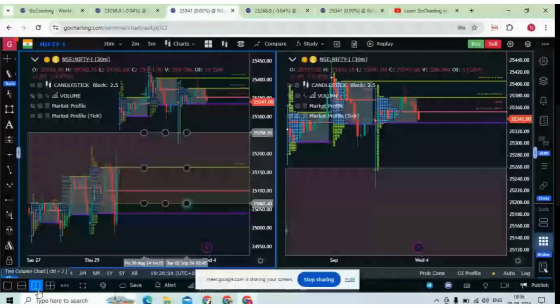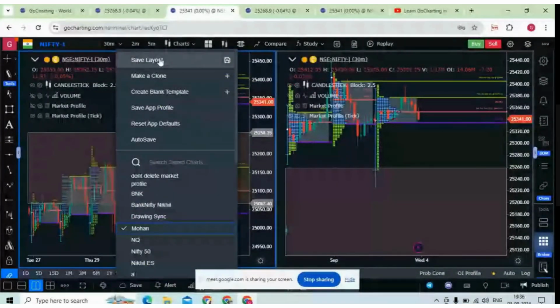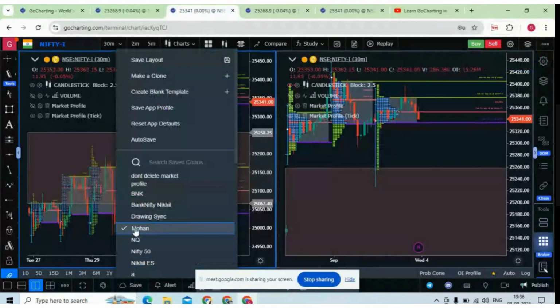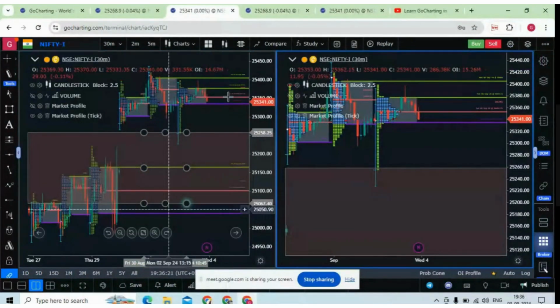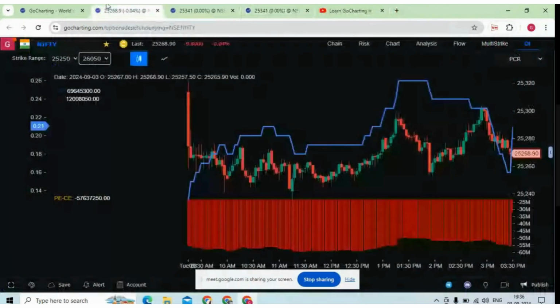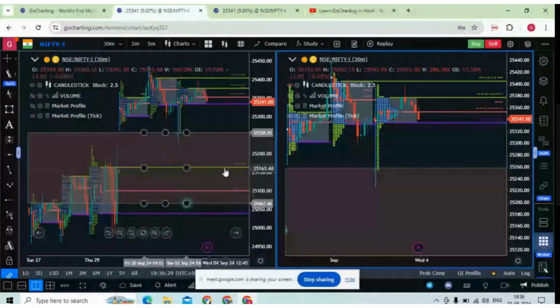See, what you can do is create a 2 chart layout. That is one thing. Now you can give it some name and save that layout. Now this layout is saved. Suppose this layout is named Mohan. Now you can open this layout again in another window.